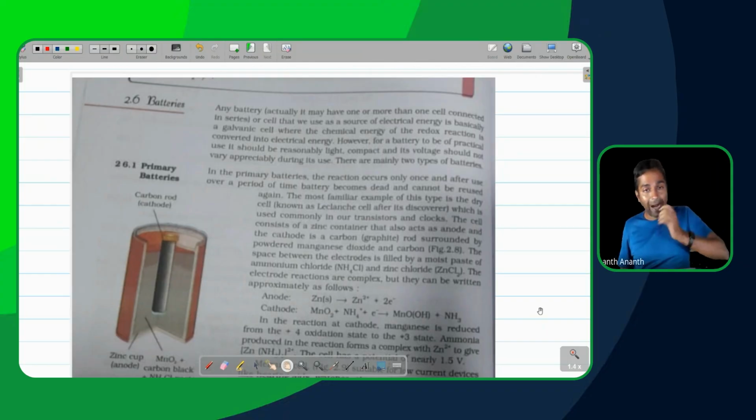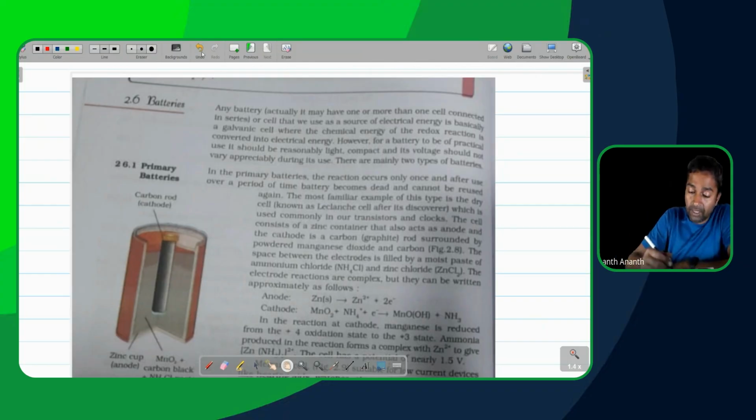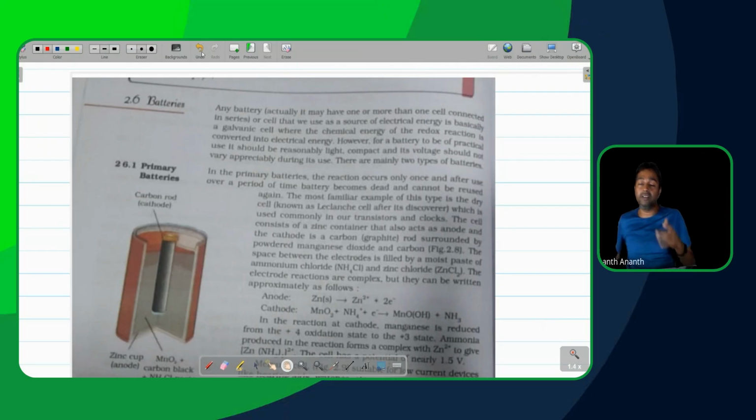So let's dive into primary and secondary cells. I'm assuming you understand the basic difference between a primary cell and a secondary cell. A primary cell is not rechargeable. A secondary cell is rechargeable. Bluntly speaking, that's the difference. In a primary cell, the reaction is controllable only in the forward direction.